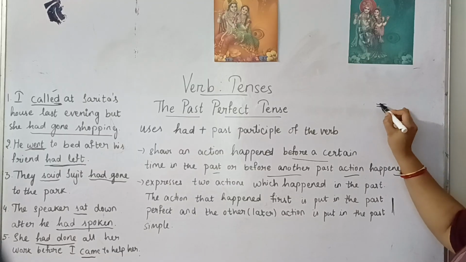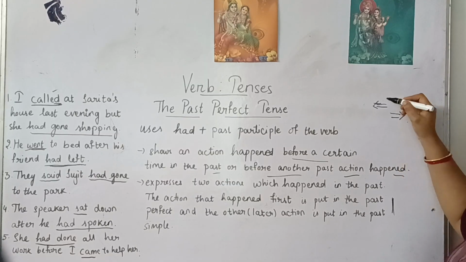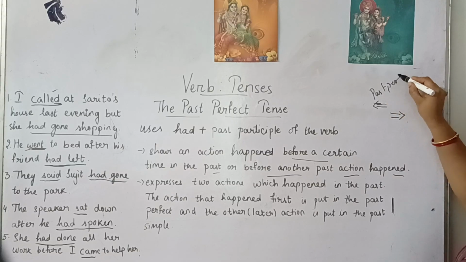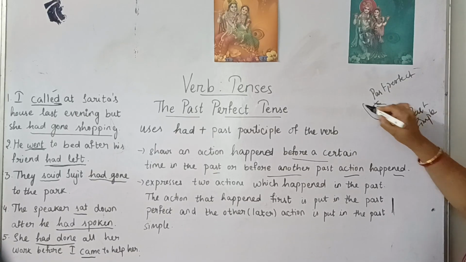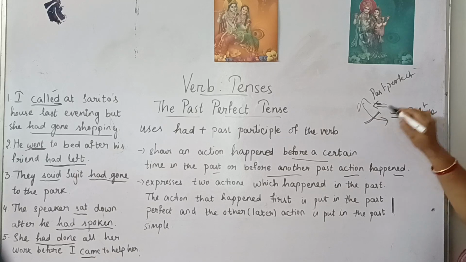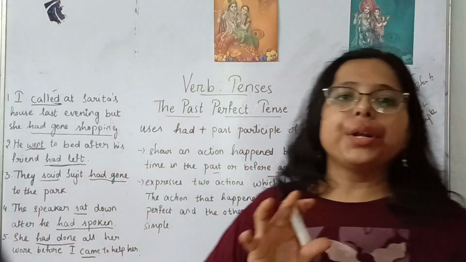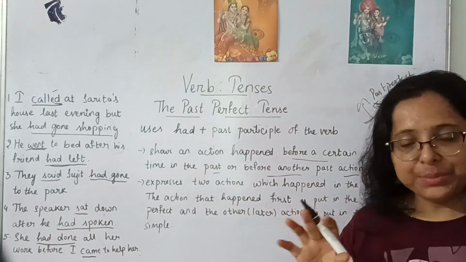One action will take place before and the other one later. The action that takes place before will use the past perfect, whereas the action that takes place later will use the past simple. And these will be interlinked to show a statement. Clear? This is what we need to remember while using the past perfect tense. Clear, everyone? Great.